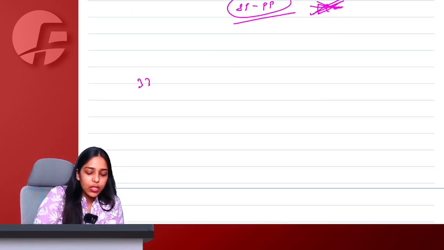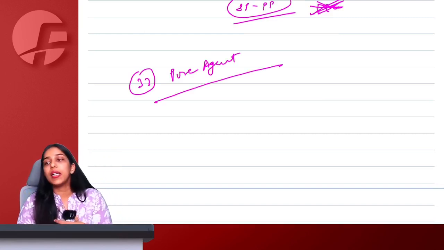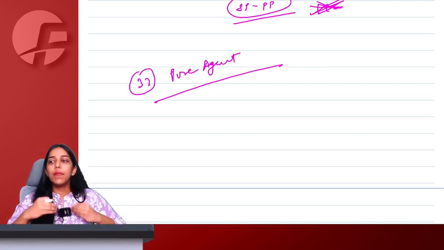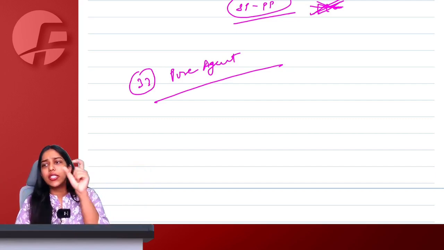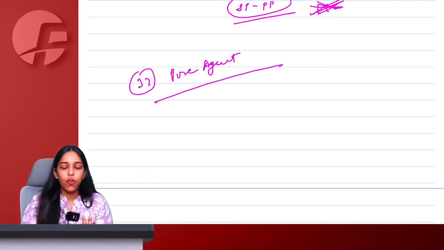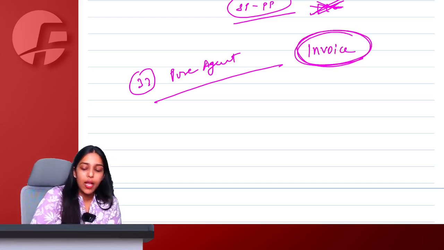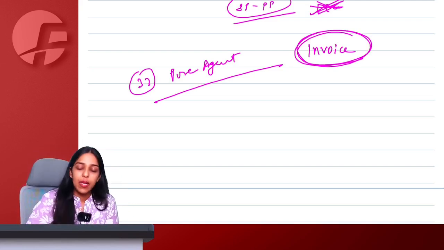Then Rule 33 talks about pure agent. Whatever is done in the capacity of a pure agent, I am incurring expenses because of a contract between the recipient and a third person. I am nowhere involved. I am not taking any benefit, not taking any advantage, charging the exact amount that I have incurred, if all these conditions are satisfied, and I am showing that amount separately in my invoice. Then whatever I do as a pure agent will not form part of my value of supply.